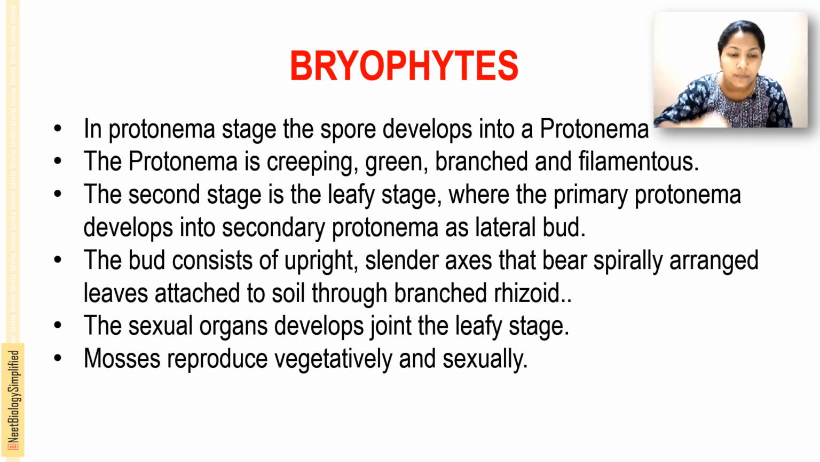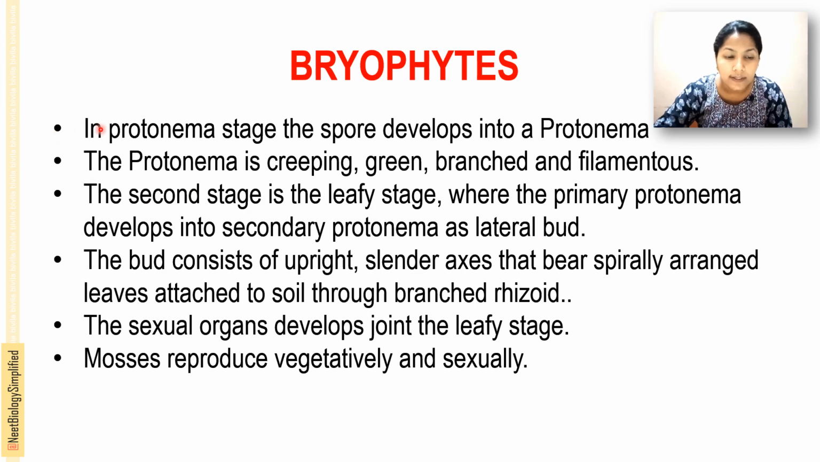In the protonema stage, the spores develop into a protonema. What is a protonema? It is a creeping, green, branched and filamentous form. And the second stage is the leafy stage, where the primary protonema develops into a secondary protonema as a lateral bud.